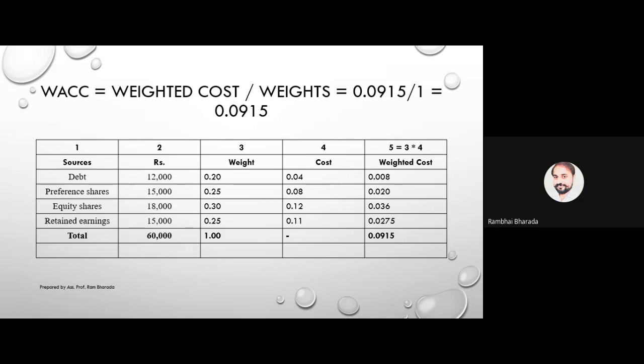Are we clear, everyone, about this one, 0.0915? Okay. Any doubt, any query?